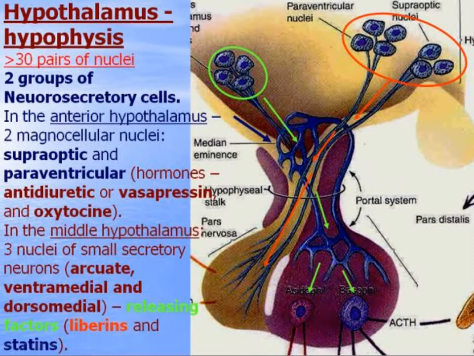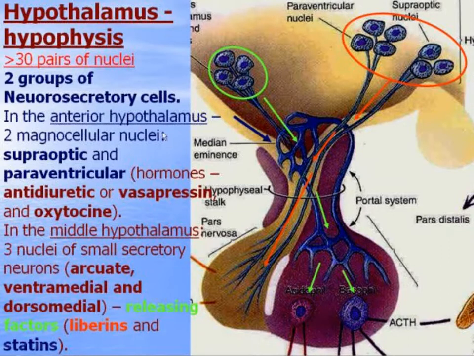Hypothalamus contains a lot of nuclei, but we will concentrate on 5 groups of neurosecretory cells or special secretory neurons.